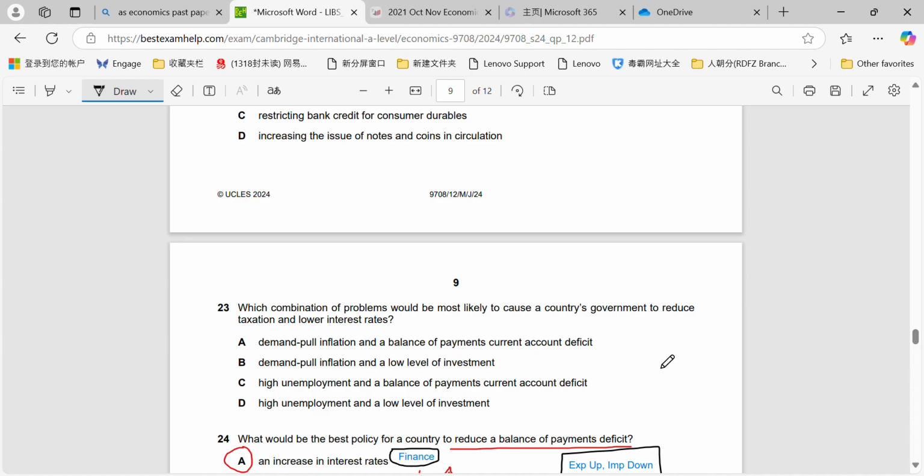Okay, question 23. Which combination of problems would be most likely to cause a country's government to reduce taxation and to lower interest rates? So what they'd be doing here is following an expansionary fiscal and expansionary monetary policy.